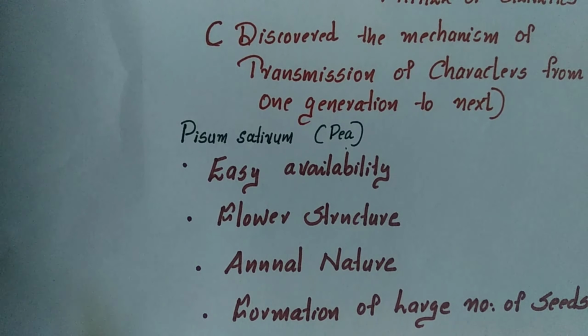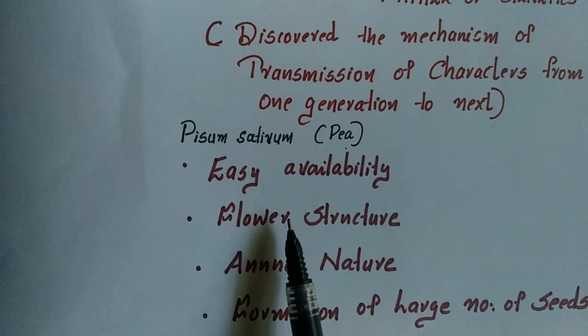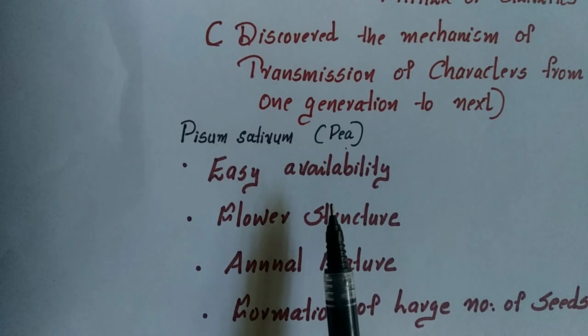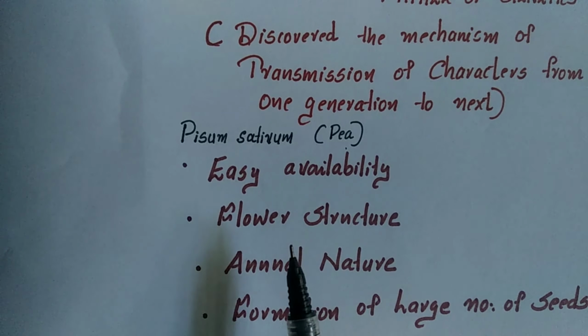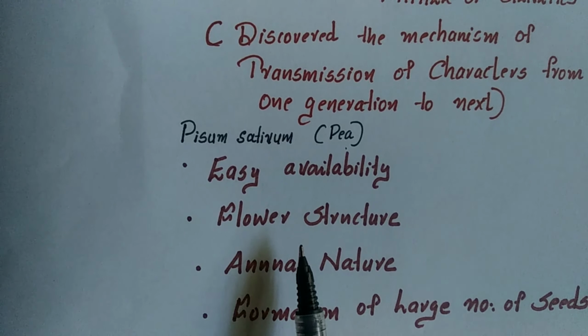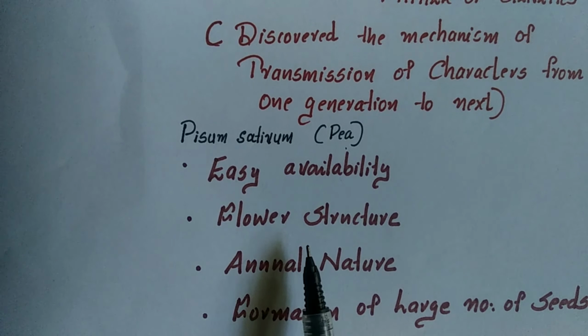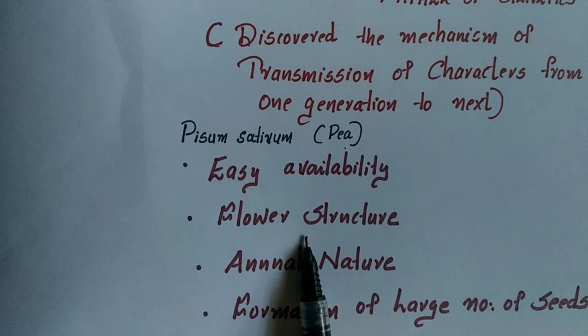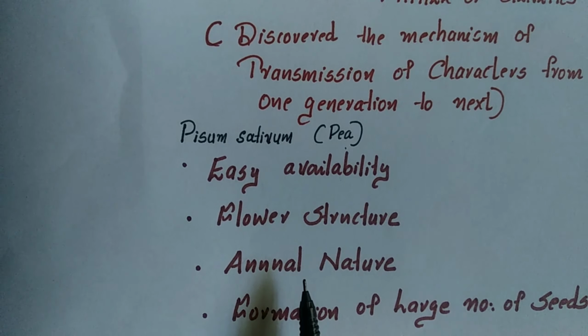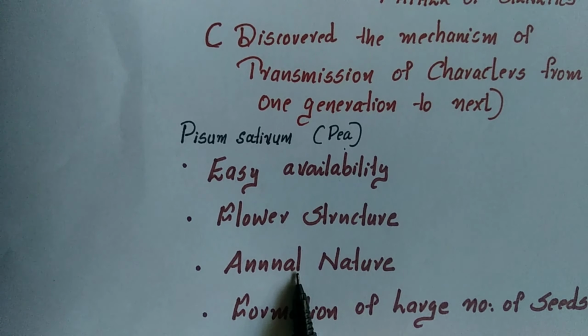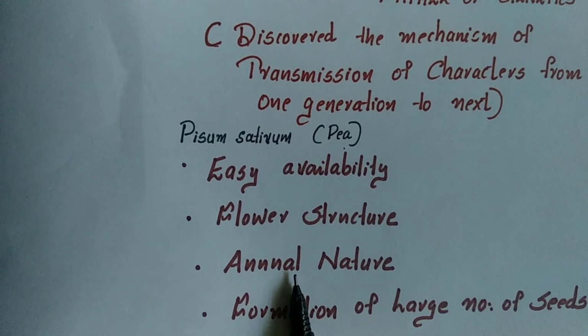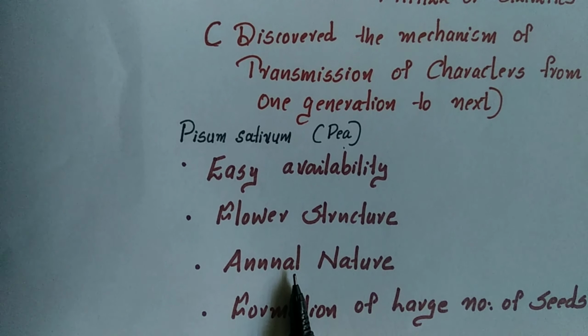So, because of its easy availability of detectable contrasting traits, which we have seen here, then the flower structure allows self-fertilization, but cross-pollination is also possible in the pea plant. The third is the annual nature of the plant, because it takes a very short period of time from germination to seed formation.